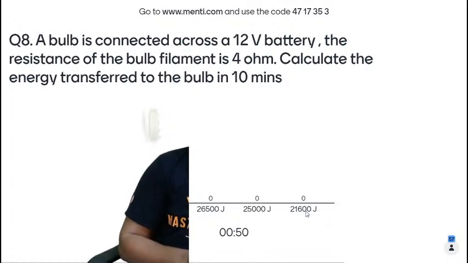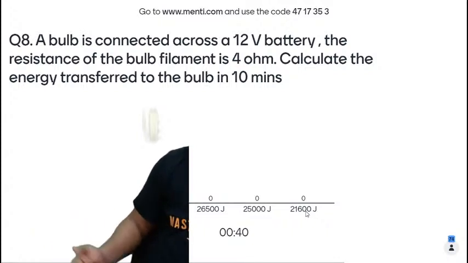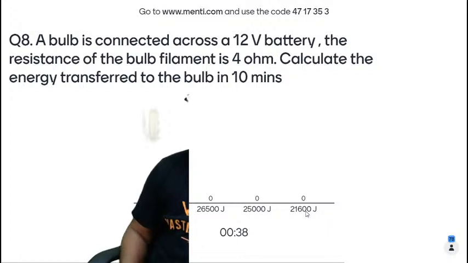The resistance is given as 4 ohms. The voltage is given as 12 volts. The time taken is also given. You're supposed to find out what is the energy passing through that. So in other words, you have to find out the heat energy. Remember the formula of heat energy? H is equal to I square RT. So use that formula. As simple as that.